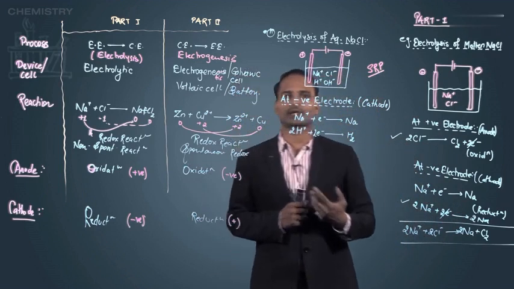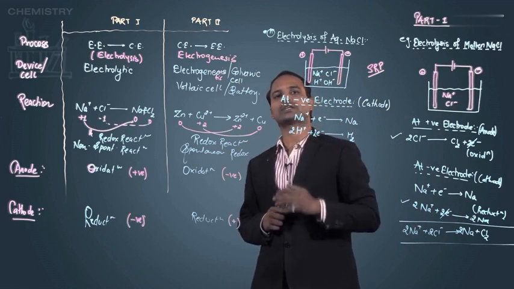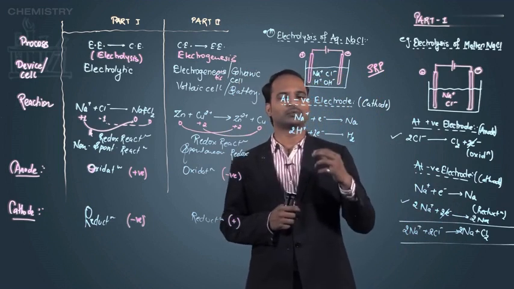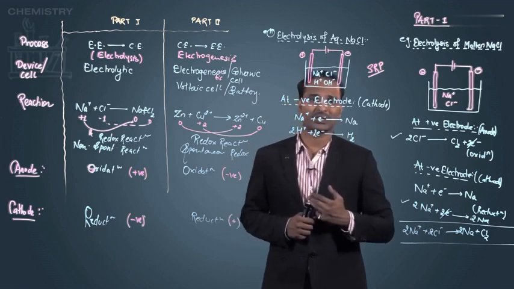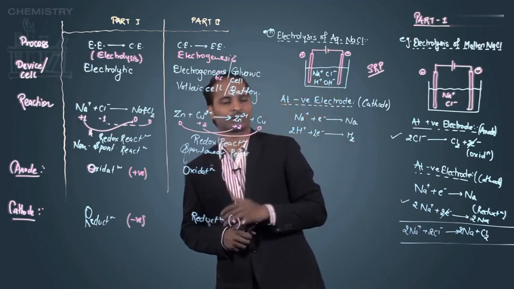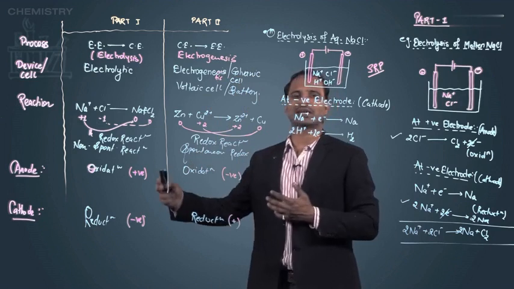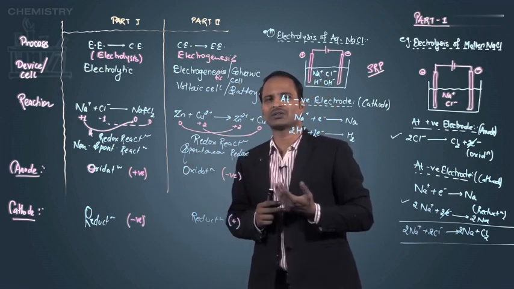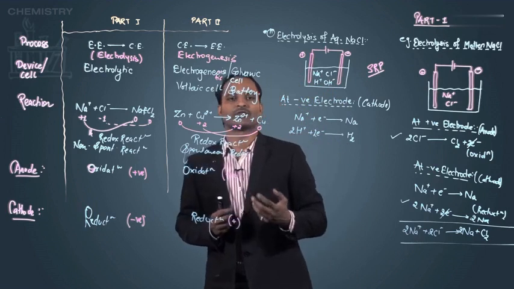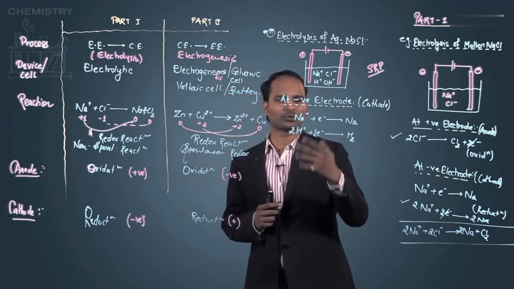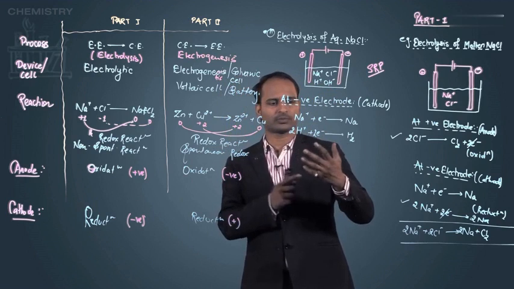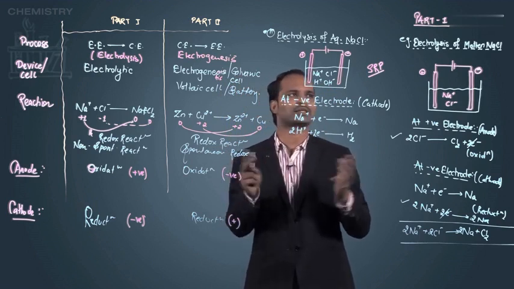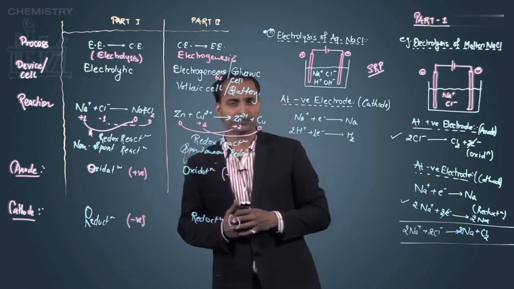So when we compare the SRP values of Na plus and H plus, I come to know that the SRP of H plus ion is more than that of Na plus ion. How do I come to know? We will see the SRP and SOP series, from the electrochemical series, which is also known as the SRP series. From that series I will come to know that H plus has more tendency to reduce, and we will do that series just after this part.